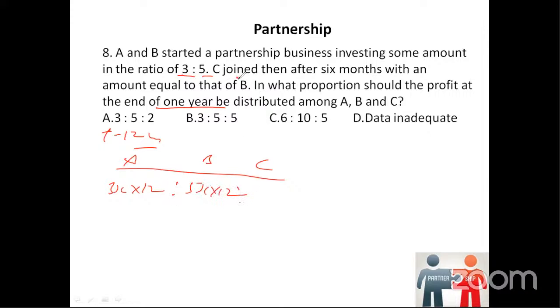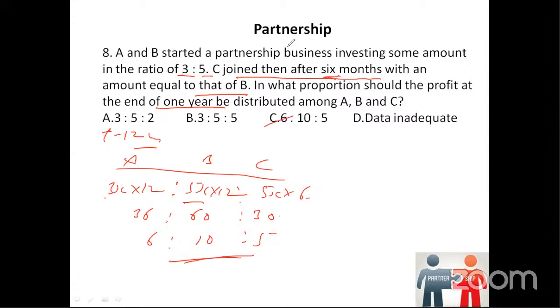Now C joined after 6 months with an equal amount of B. Equal amount of B means 5x, into how many months should I write for C? We are going to write 6 months because he has joined after 6 months. Now on multiplying, 3 into 12 is 36, 5 into 12 is 60, then 5 into 6 is 30. We can divide all of them by 6. So 6 sixes are 36, 6 tens are 60, 6 fives are 30. So the ratio is 6:10:5. That is option C.